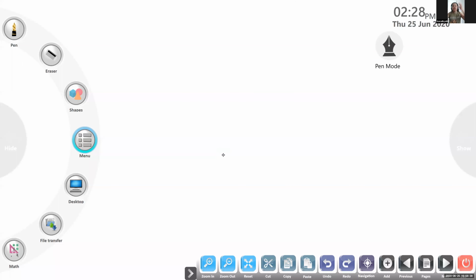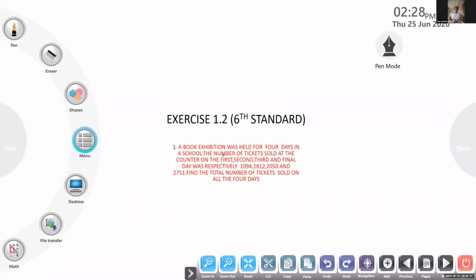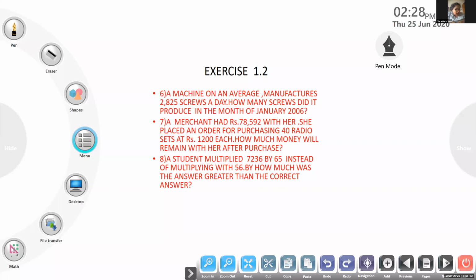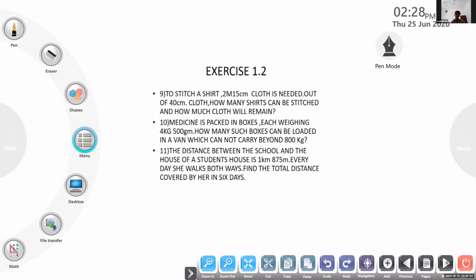You can see the question here. The 10th question says, what is the 10th question, Sandra? Medicine is packed in boxes. Wait one minute. Others do not need to read in group. Those who are not muted, mute. Only Sandra, I asked the question. Others, all of you mute. I don't want any group answer here. So read, Sandra. What is that question?